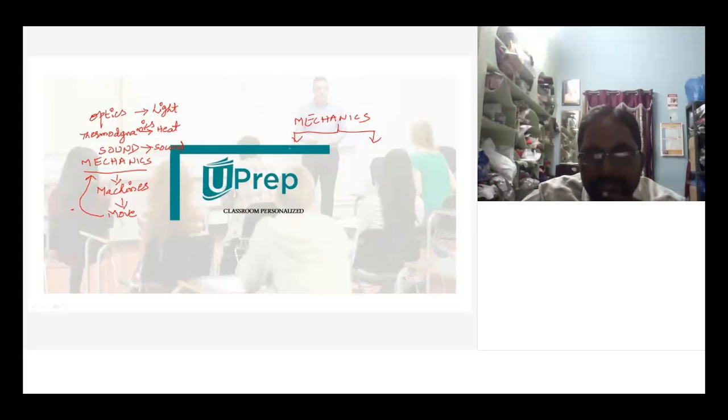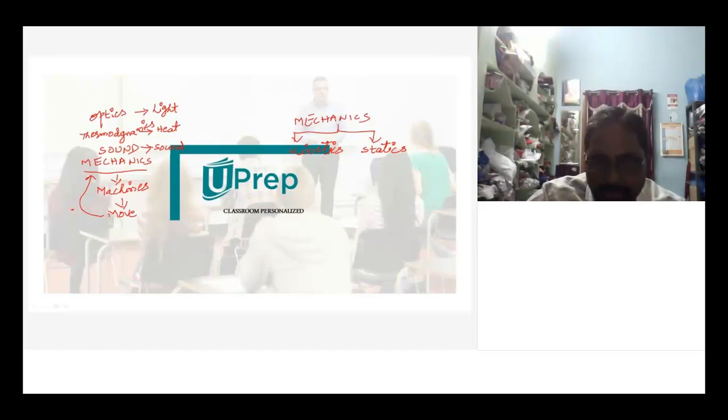Kinetics and statics. The first one is called kinetics and the second one is called statics. So two types of things will be there in mechanics, one is kinetics and the other is statics. What is kinetics and what is statics? You will learn that while we learn this chapter of mechanics.